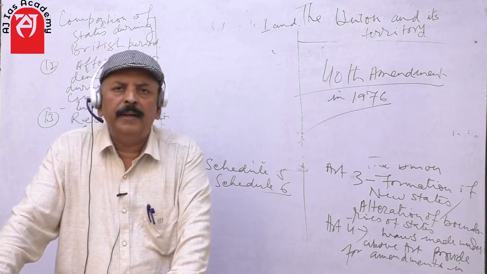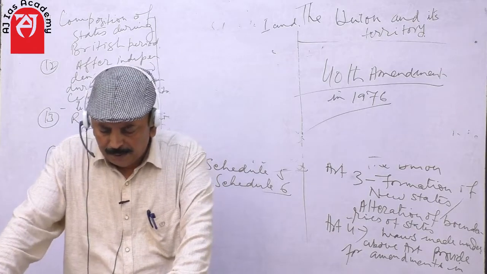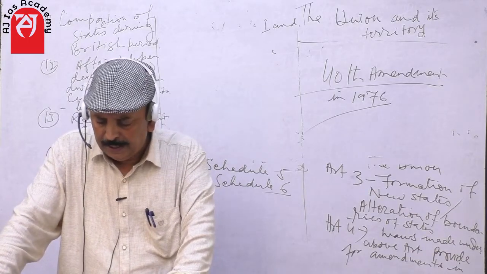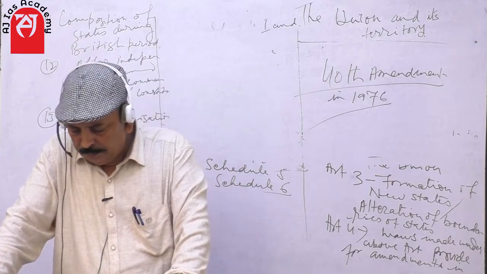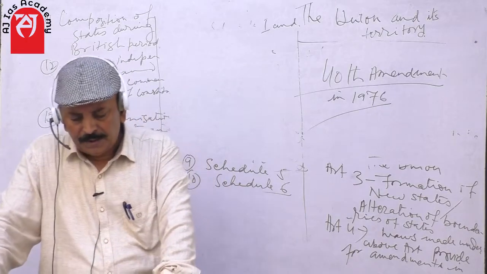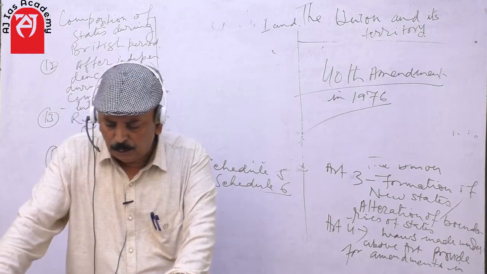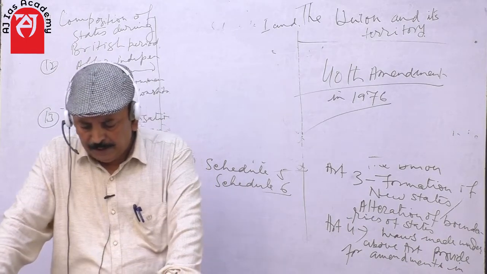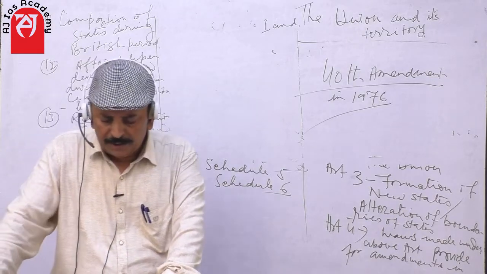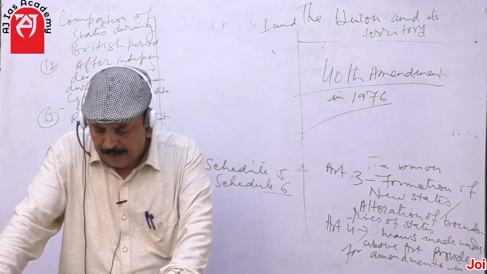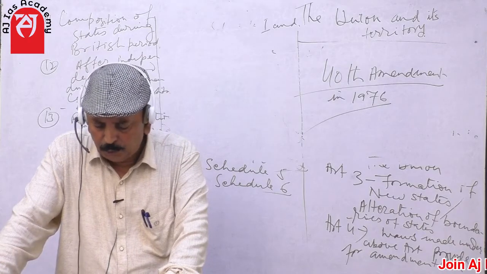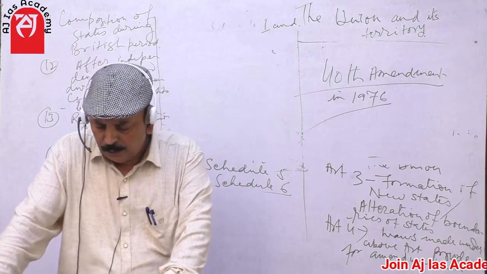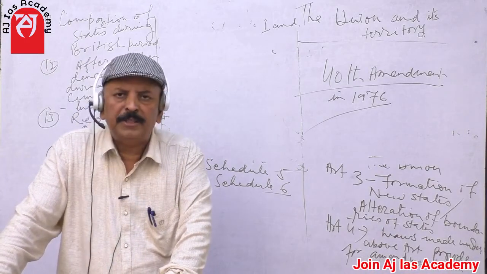Again, the governor is authorized to direct that any act of parliament or state legislature not apply in the scheduled areas, or apply it subject to exceptions or modifications. Again, the governor is authorized to make regulations to prohibit or restrict transfer of land by or among members of scheduled tribes, and to regulate the allotment of land and the business of money lending. All such regulations made by the governor must have the assent of the president.